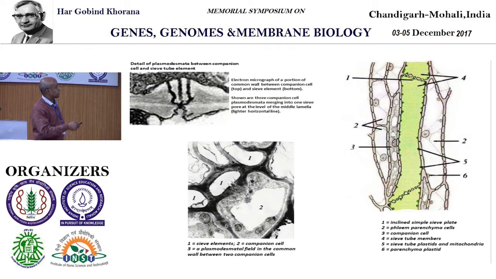So all these RNA molecules move. Unlike animal cells, which have gap junctions, in plants we have plasmodesmata. And plasmodesmata is the connecting gate between cell and cell. So they move from one cell to another cell through this plasmodesmata. Again, this plasmodesmata has a size exclusion limit. Not all RNA can move. Not all RNA-protein complexes can move. We now have evidence of all this.